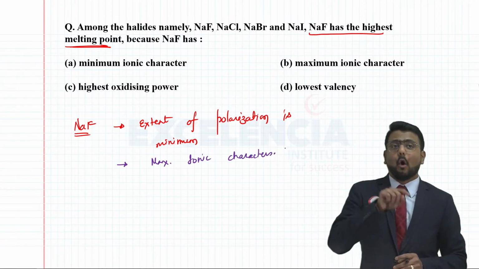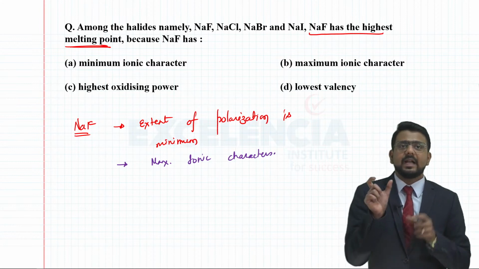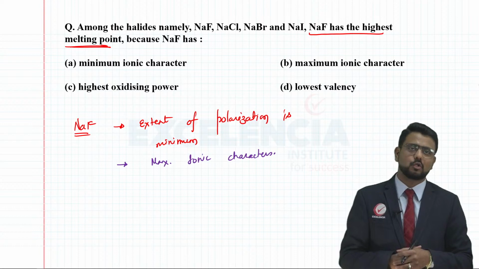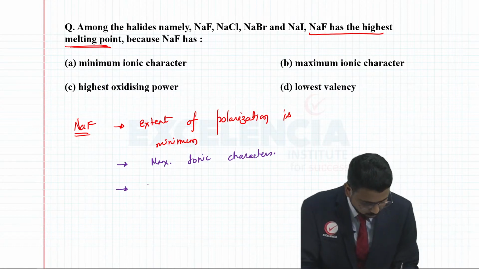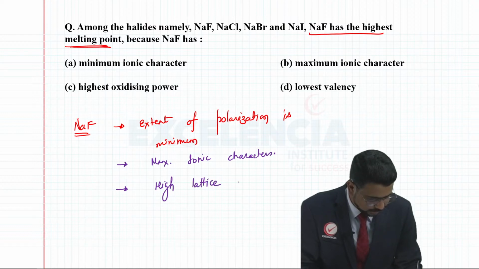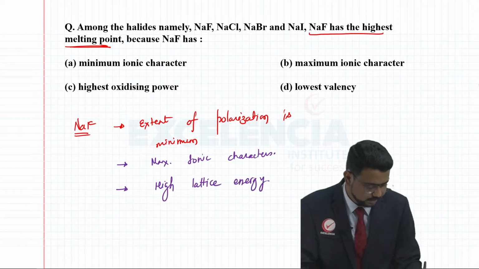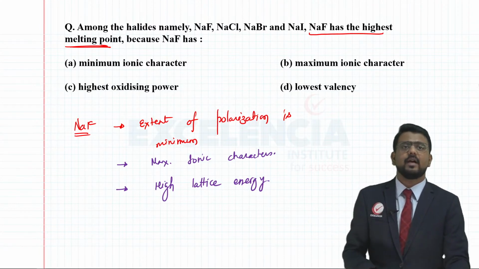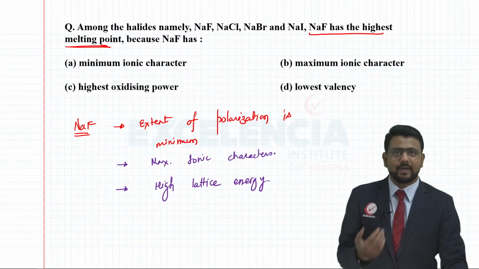All the more, Na plus and F minus, their internuclear distance is also very small, so it has very high lattice energy. Because of all these reasons, NaF has the highest melting point.